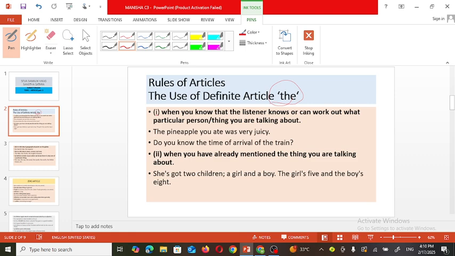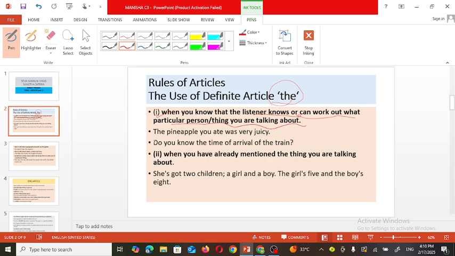Why is it called a definite article? When we use the article the, we are sure about whom or which subject we are talking about. At that time we use this article the. Now let's see the rules. First one: when you know that the listener knows or can work out what particular person or thing you are talking about. For example,